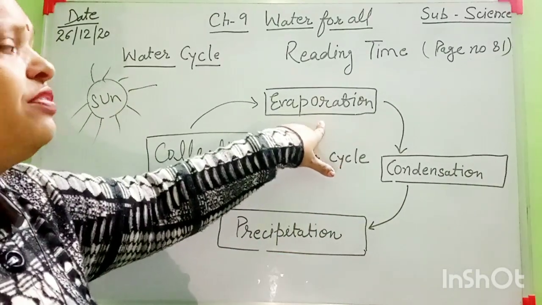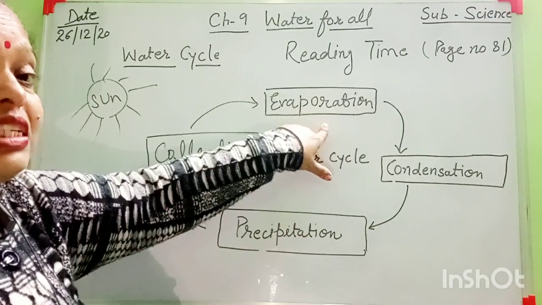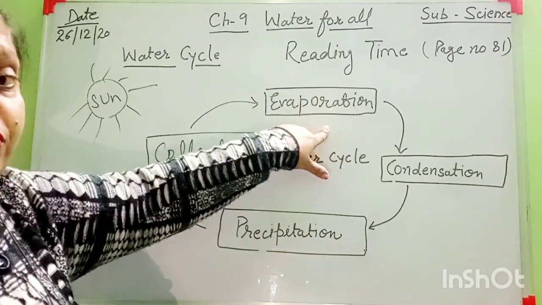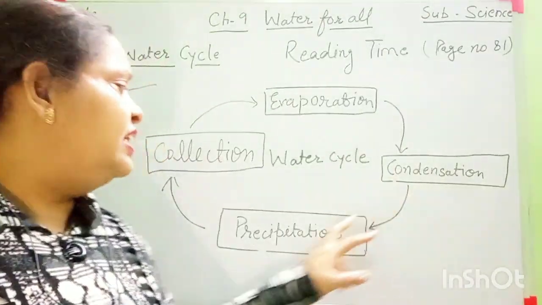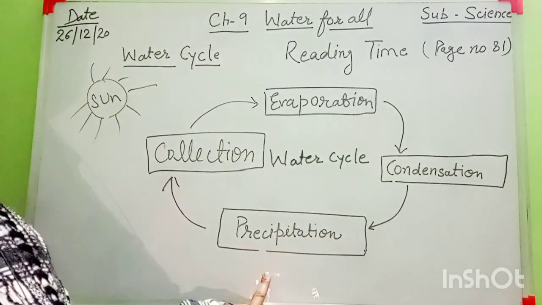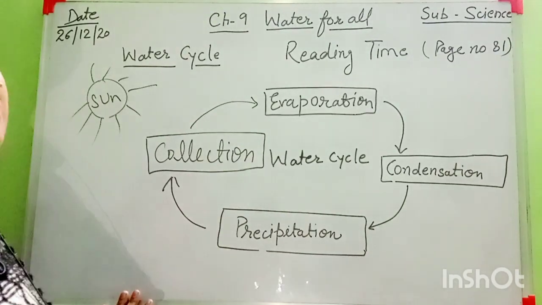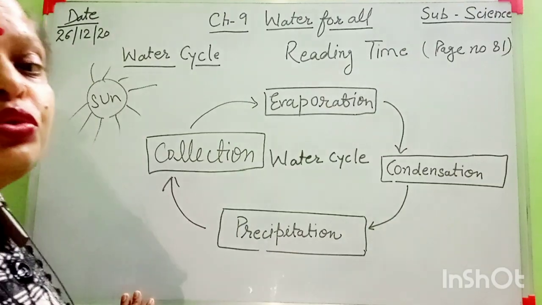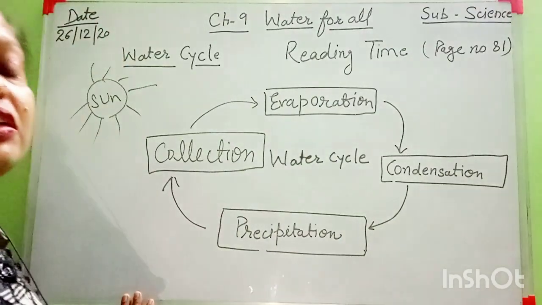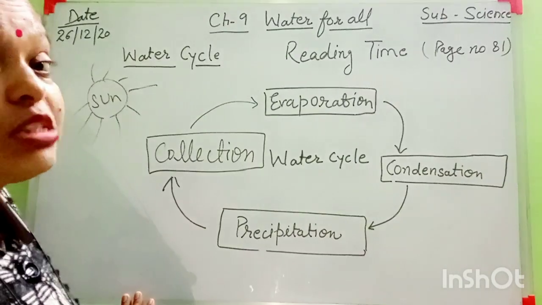Here water is in which form? In gas form, steam. Steam is a gas form. Yes, you know. In condensation, here water is in liquid form. And here is precipitation. Water is also in liquid form. But in hilly areas during the winter season, due to the temperature, the water changes into ice.